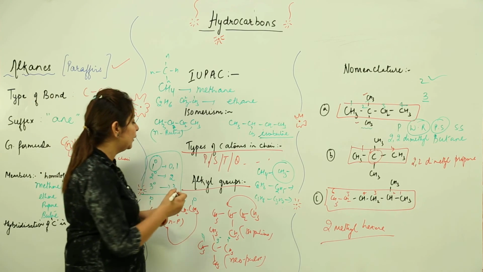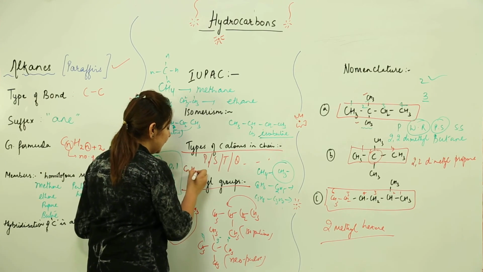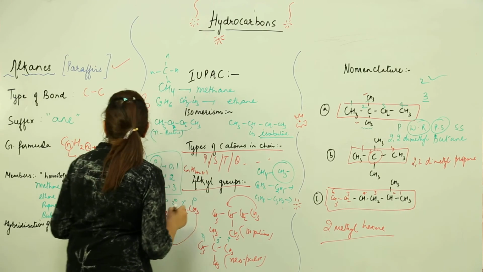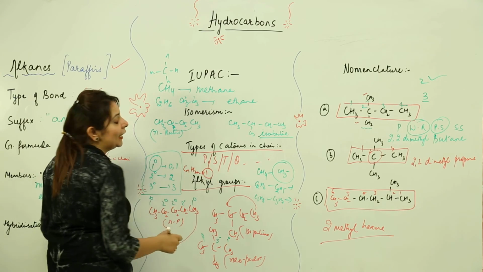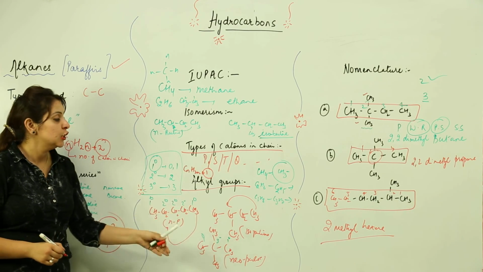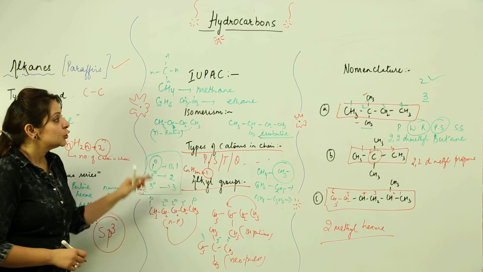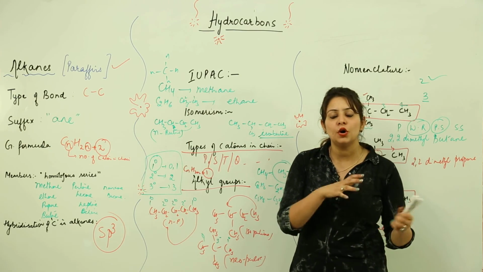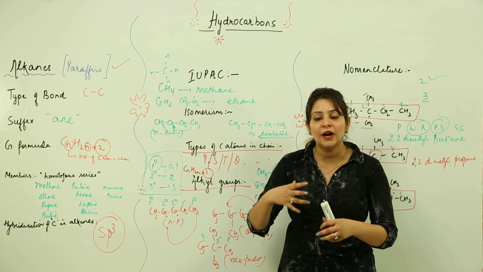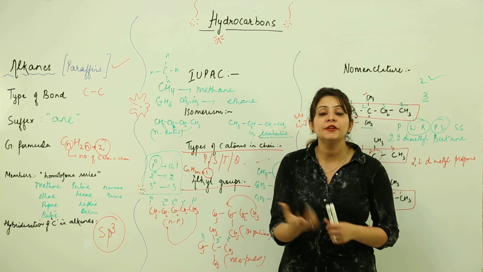The general formula for the alkyl group is similar to the alkane. The difference is that in the alkane we go with +2, here we go with +1, because one hydrogen is being removed. So this is a basic introduction to the alkanes. Now we are moving on towards the preparation, that is, how we can actually form the alkanes.